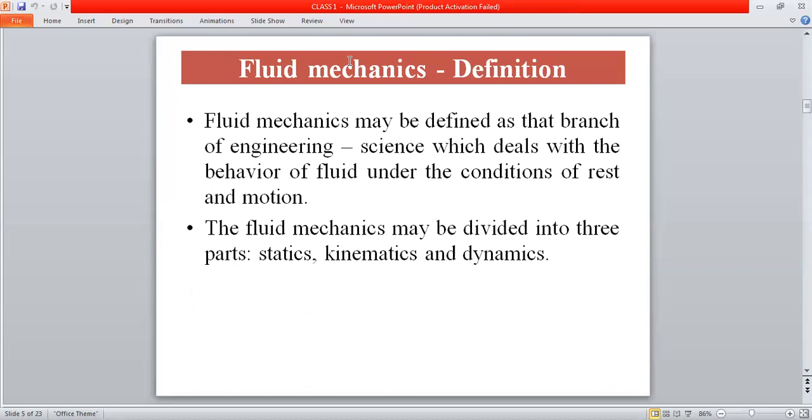Fluid mechanics may be divided into three categories: fluid statics, fluid kinematics, and fluid dynamics. In fluid statics, we study the behavior of fluid under rest condition. Fluid kinematics deals with the velocity and acceleration of a fluid particle without considering the force which causes the motion. Fluid dynamics deals with the velocity and acceleration of a fluid particle considering the force which causes the motion.